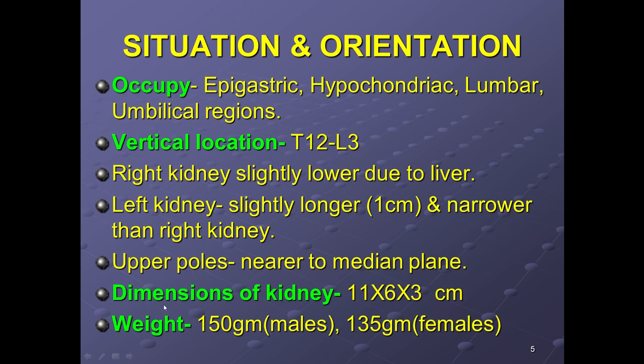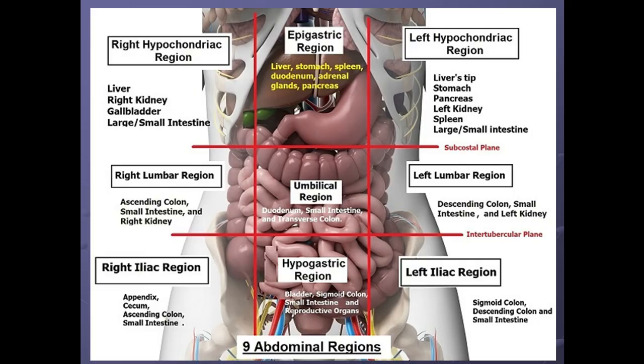Now the dimensions of the kidneys are 11 by 6 by 3 centimeters: length, breadth and thickness. Weight is about 150 grams in males and 135 grams in females. So let's see the kidney. Remember the quadrants: the epigastric region, the hypochondriac region. Because we have right and left kidneys, both hypochondria are involved, so they are in the epigastric, hypochondriac, lumbar regions as well as the umbilical region.